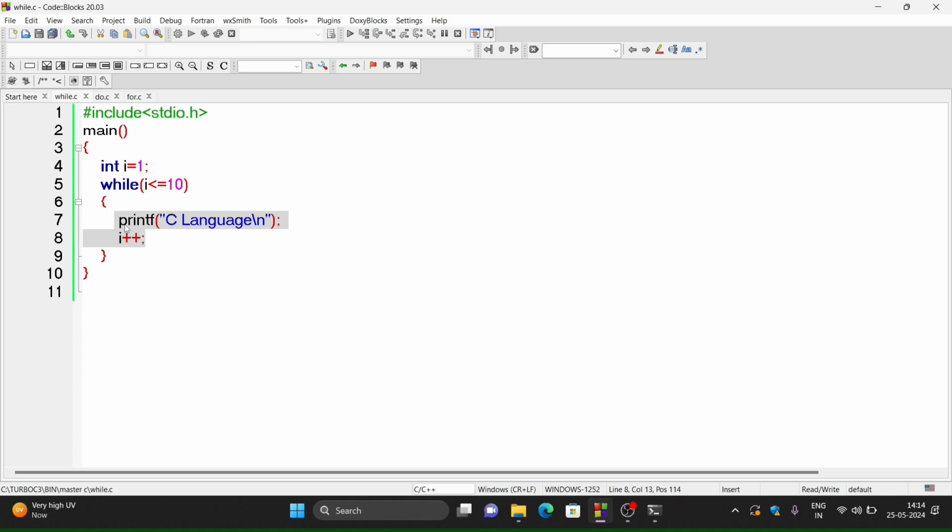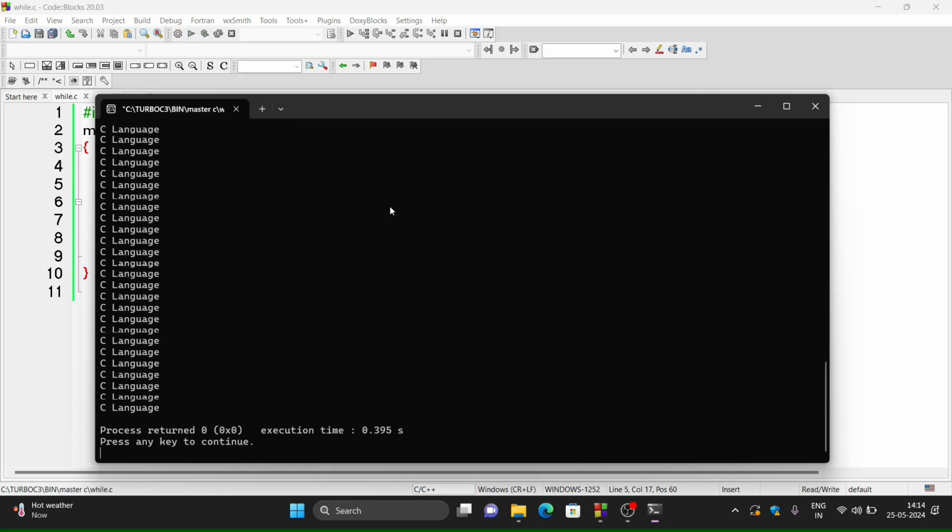If you want to execute this statement 100 times, then I just have to increment here the value from 10 to 100. So simply by incrementing the value in this condition i less than equals to, you can print the same message many number of times. So if for example previously it was 10, so 10 times C language will be displayed. So if I want this statement to be executed for 100 times, then just I have to increment this value from 10 to 100. So with this, the message C language will be displayed for 100 times.